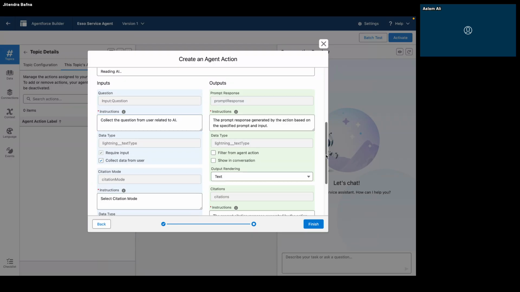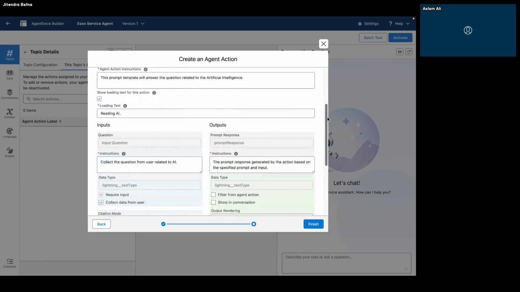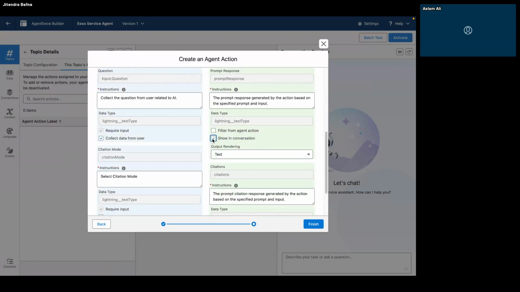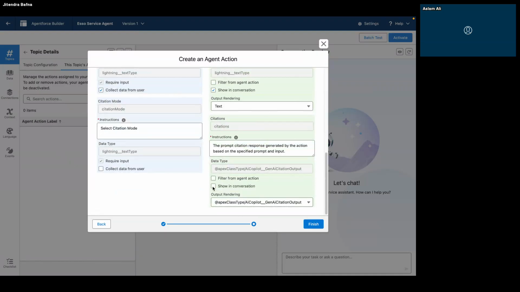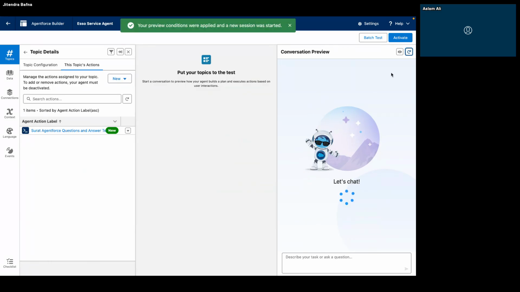Select citation mode. I can just say show the conversation, then show the prompt response. Citation, I can just show it, that's fine. Not showing, it's finished. Conversation, I already did, right? That's fine. Yes, done. Press, let me see.